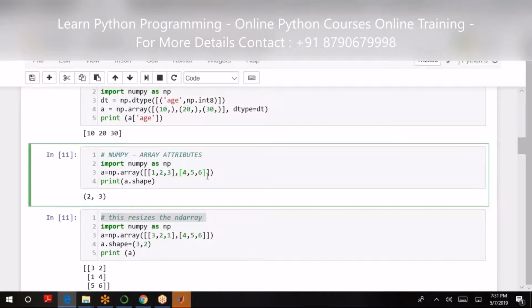So here Python can give us that. I'm saying get me the shape of a, and it will give me 2 rows and 3 columns. I guess that is clear.